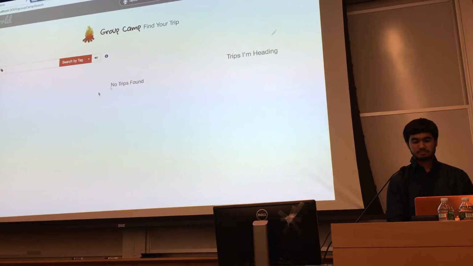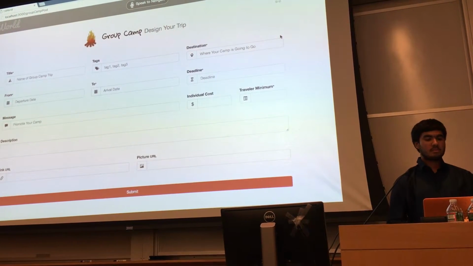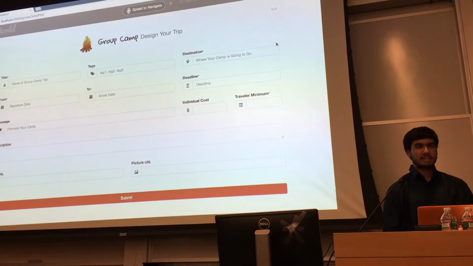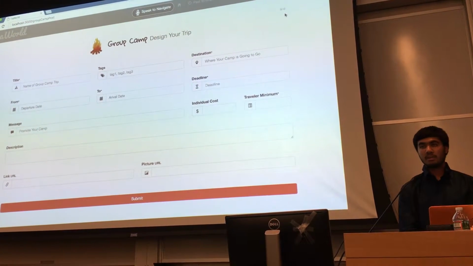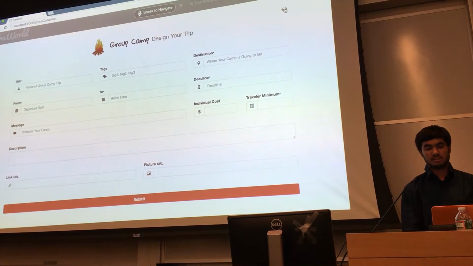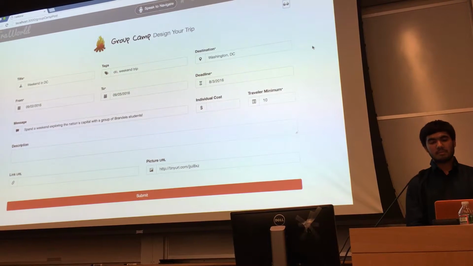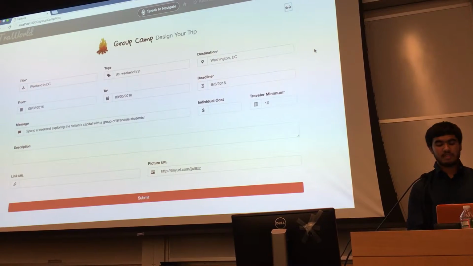So let's add one. So let's say I was looking through the past itinerary section Chan just explained, that I was really inspired by that Washington, D.C. trip. So I decided to go say, I want to go with a bunch of Brandeis students to Washington, D.C. I'm going to use my little demo helper here to automatically fill in the fields to save you time.